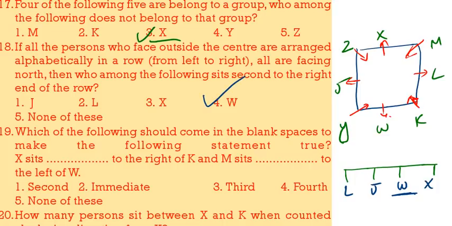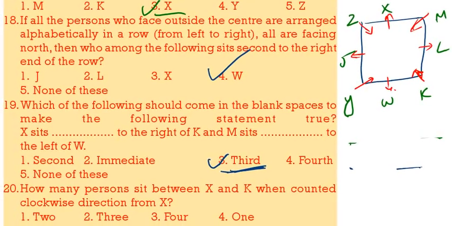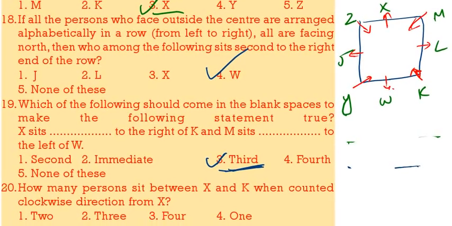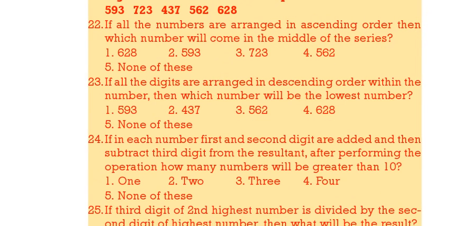What should come in the place of the blank to make the following statement true? X sits dash to the right of K. So X is sitting third to the right of K. M is sitting third to the left of W. So third is correct. Then how many persons are there between X and K when you count in the clockwise direction from X? So we have to count to the left side of K. This is X. This is K. Clockwise means left side. In between we have M and L, only 2 persons. One is the correct answer. Next question.